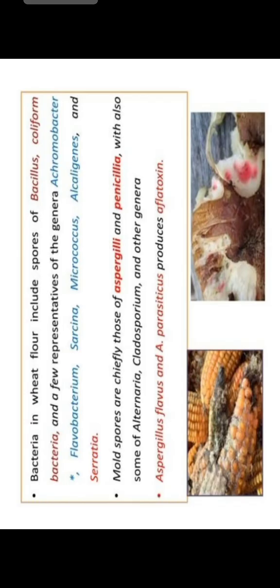The pH of fruit is relatively acid, ranging from 2.2 for lemon to 5 for bananas. This restricts bacterial growth but does not retard fungal growth. The pH of vegetables is slightly higher, about 5 to 7, and that's why they are more susceptible than fruits to attack by bacteria.